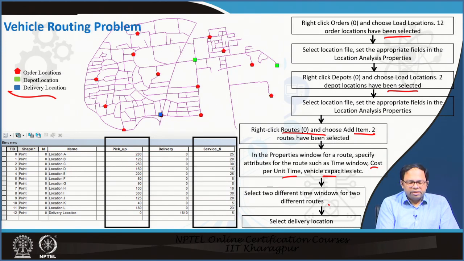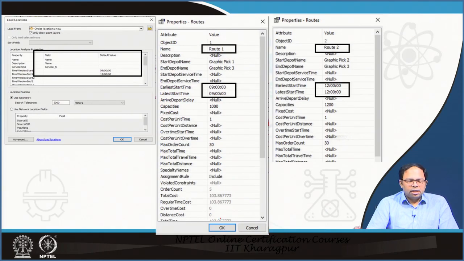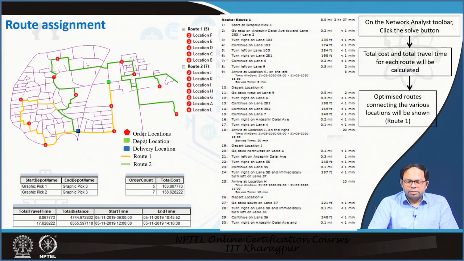So this we have set for pickups. These are the pickups. Deliveries we have not given anything, and these are the service times. That means how much time it would take to serve each of these particular locations. That we can also add. And once we add that, this is the solution that is coming in for each of these routes. We set the properties.